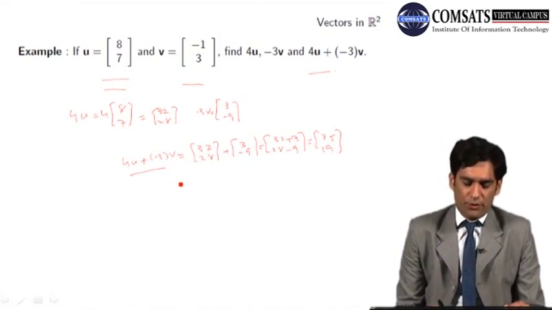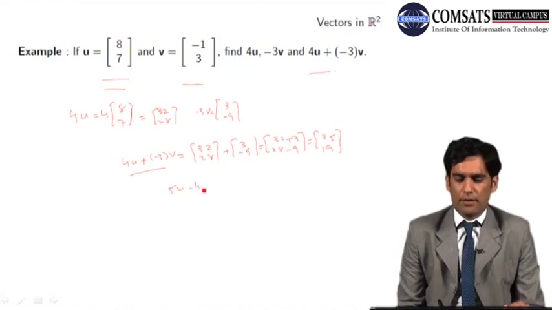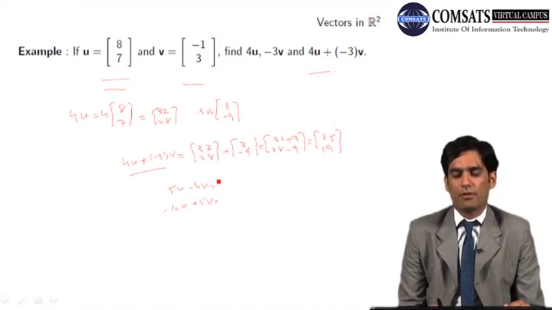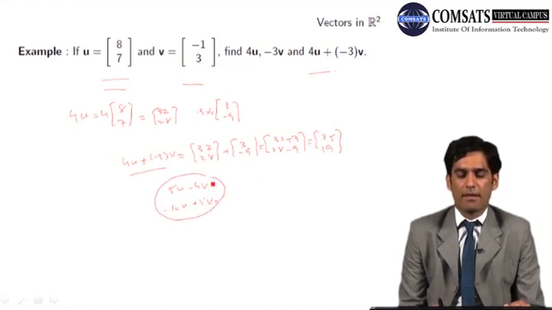In fact, we can do 5u minus 4v. We can find out. In fact, we can say minus 10u plus 5v, you can evaluate all these vectors.